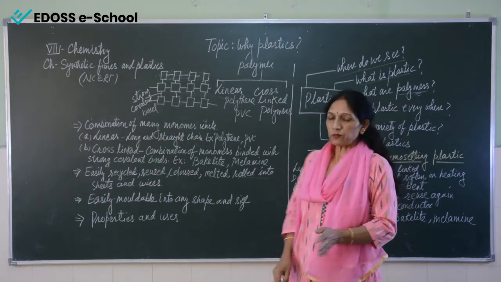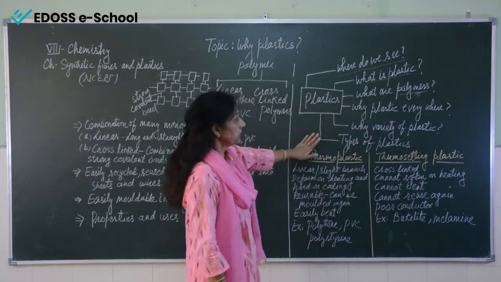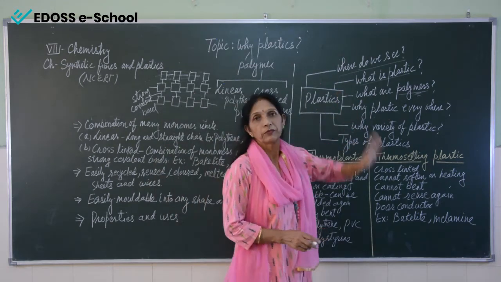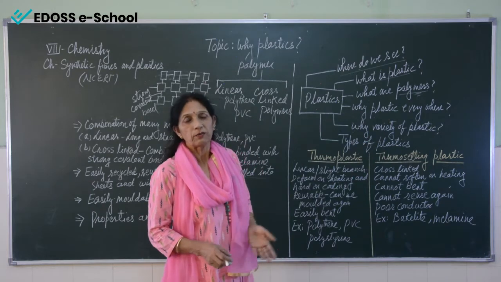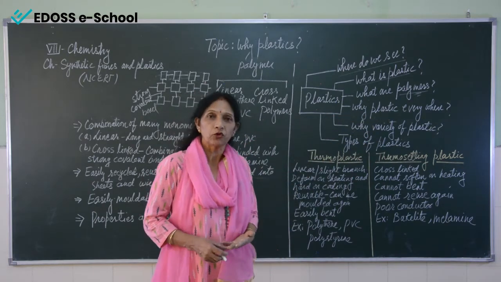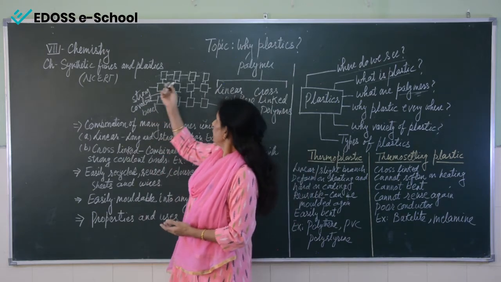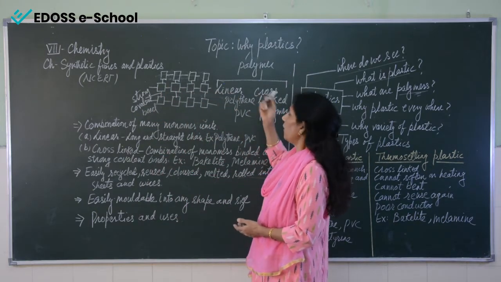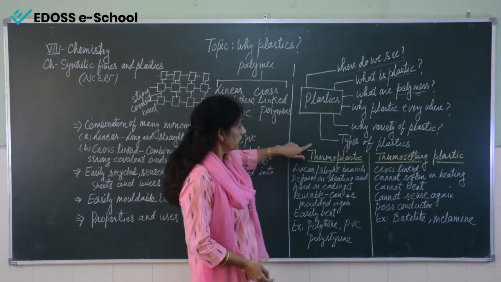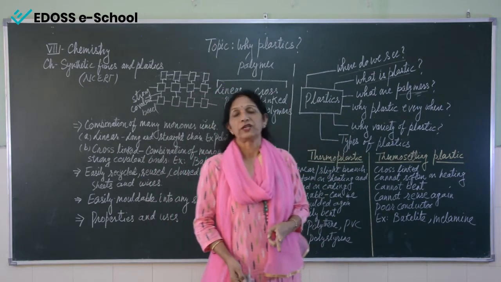Okay. Now I am coming to here. Types of plastic. Now we know that plastics are made up of polymers and polymers are made up of monomer units. And these monomer units can be of two types, linear or cross-linked. Now plastic is also of two types, we can say.